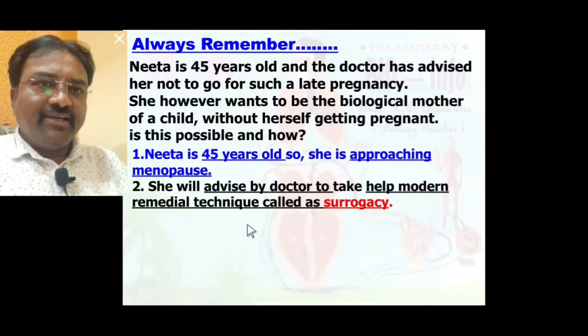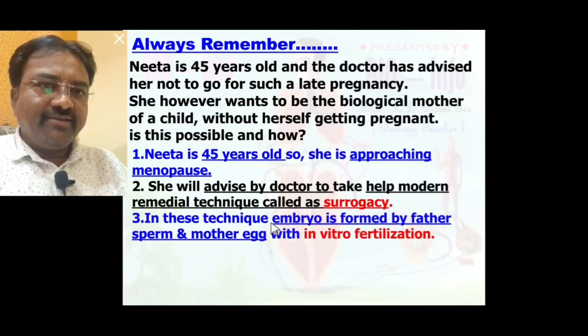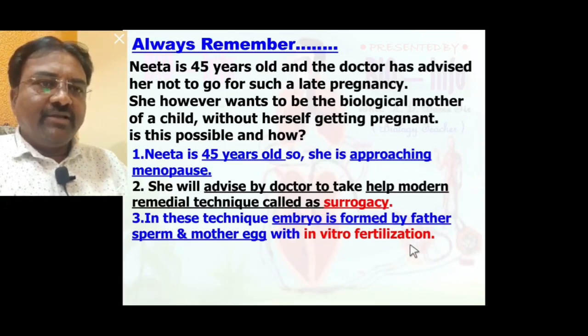She is advised by the doctor to take help of the modern remedial technique called surrogacy. Through this technique, an embryo is formed by the father's sperm and the mother's egg with in vitro fertilization, meaning outside the body fertilization takes place in a test tube or glass plate.